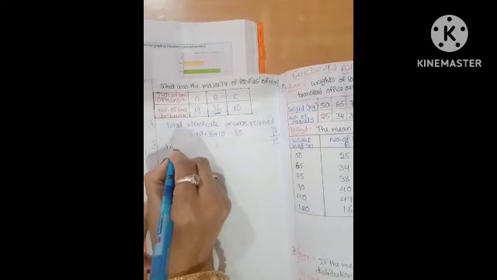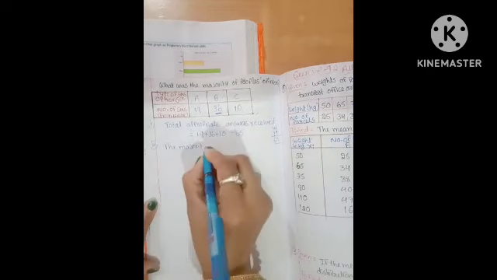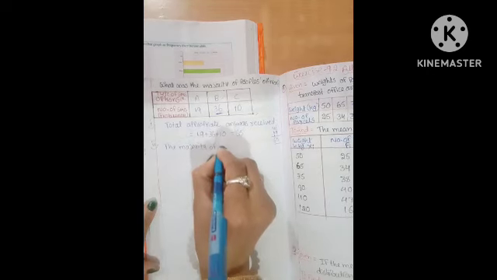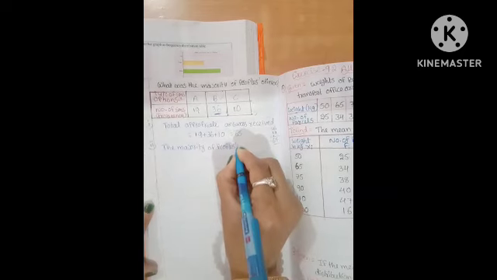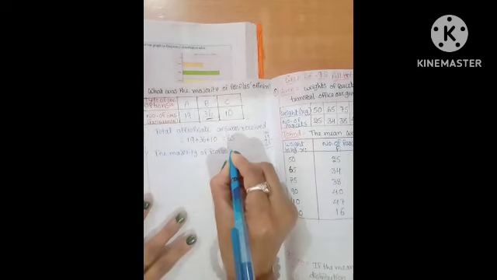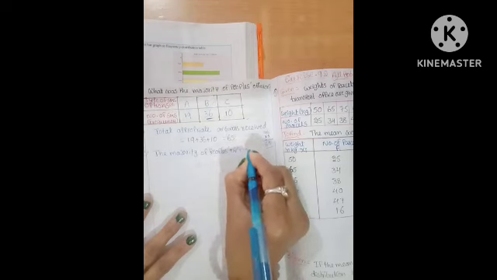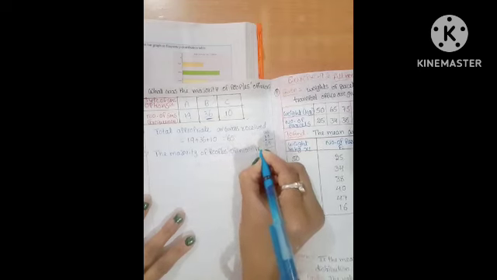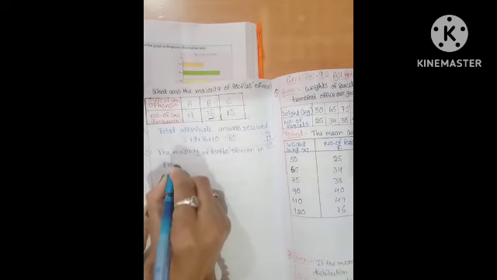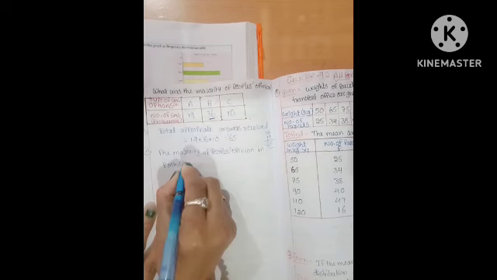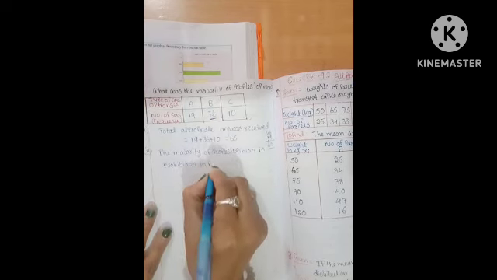So the majority of people's opinion is prohibition in public places.